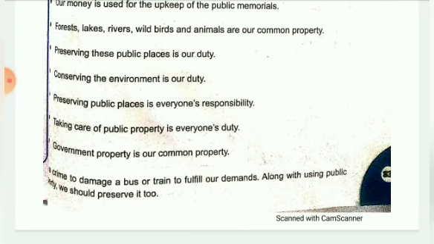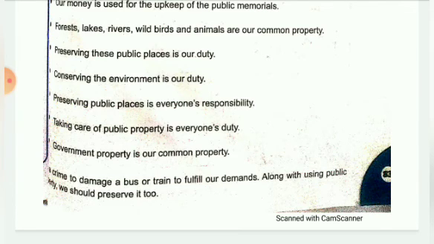So this lesson is general, like a revision type. Keep in your mind what is public property and what is private property. Some points are given on how we should keep our public property clean and neat. Even if you go to school, you should not dirty the benches.